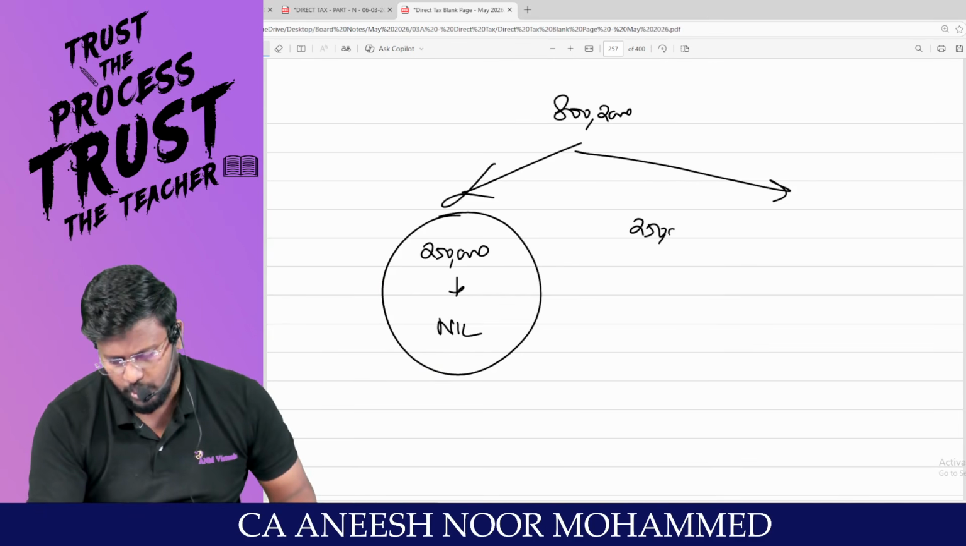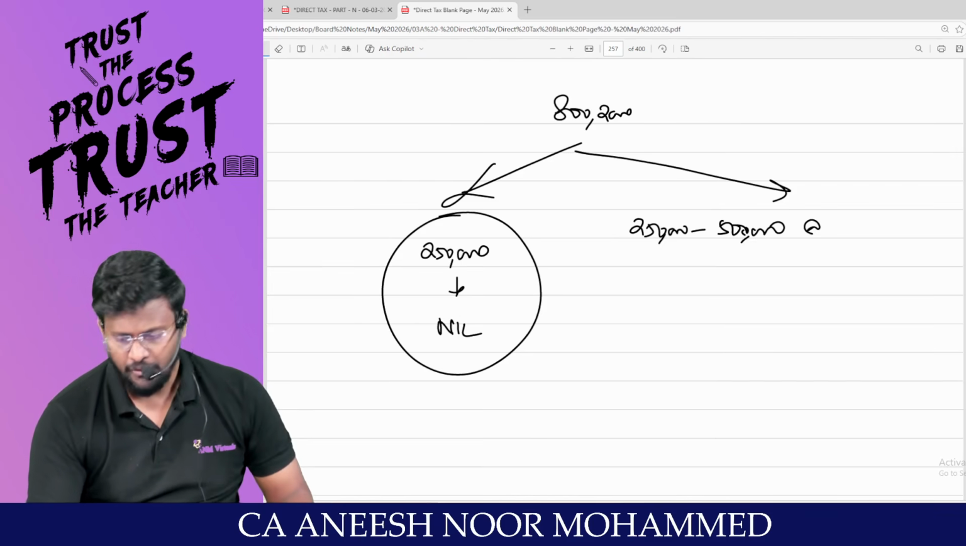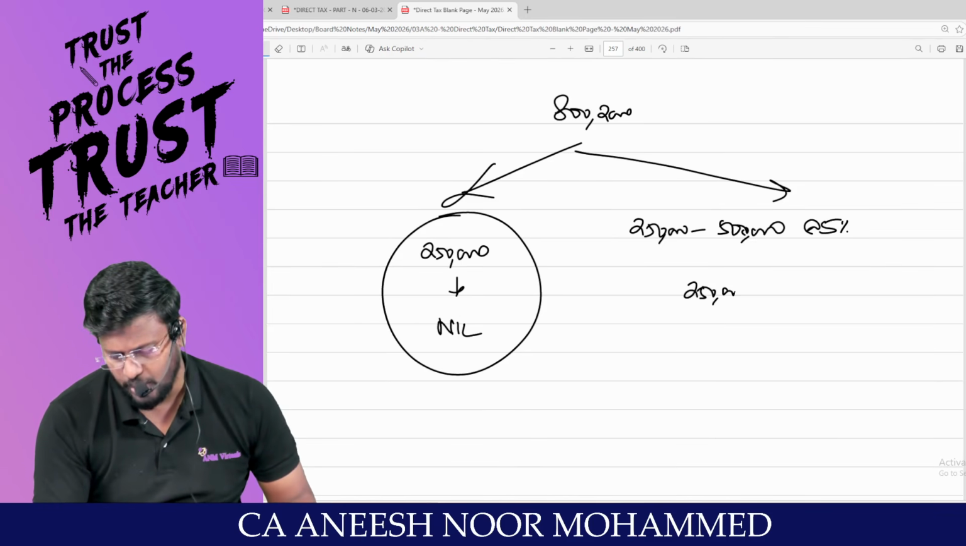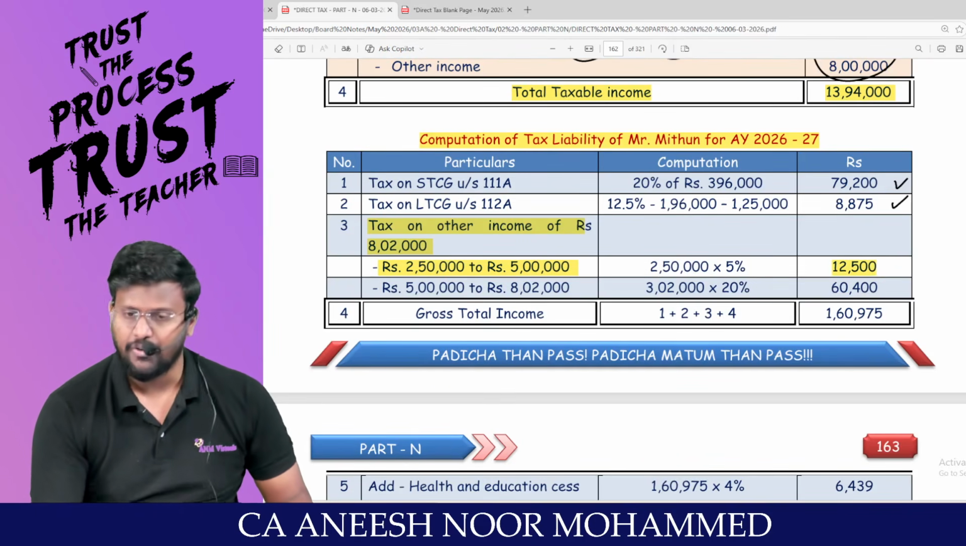The second slab, 2 lakh 50,000 to how much? 5 lakh at the rate of 5%. Sir, what is the gap? 2 lakh 50,000. So basically 2 lakh 50,000 into 5% comes to 12,500.